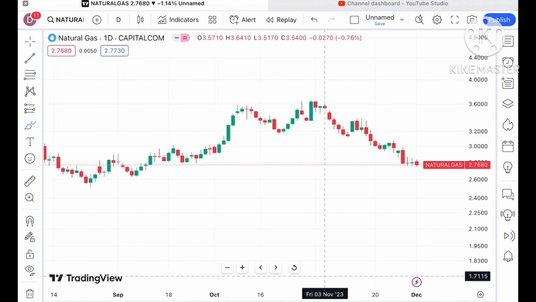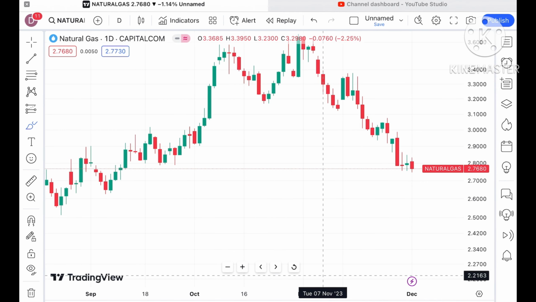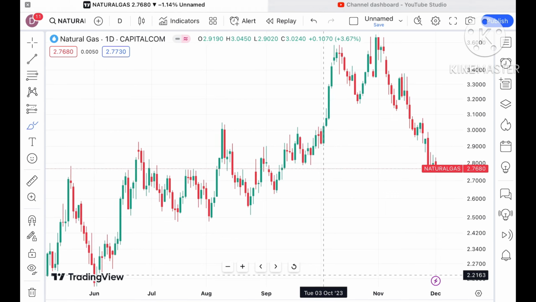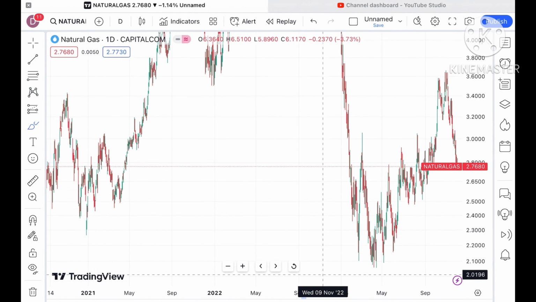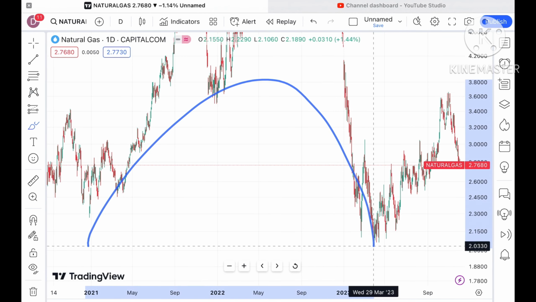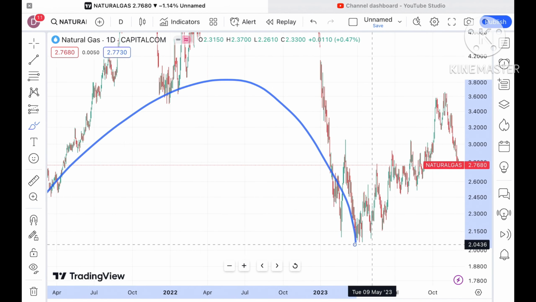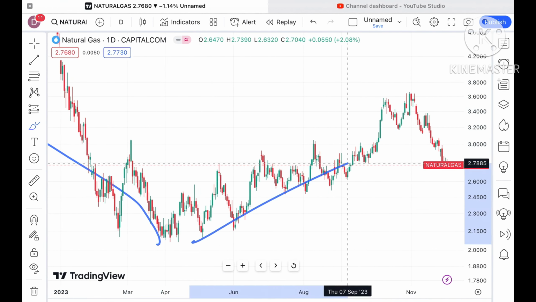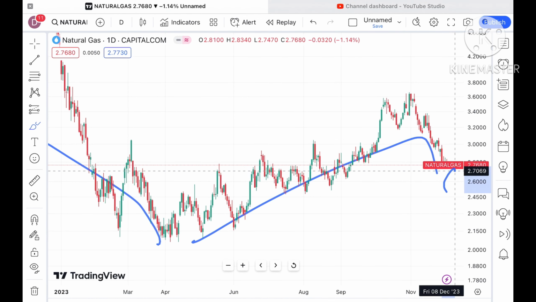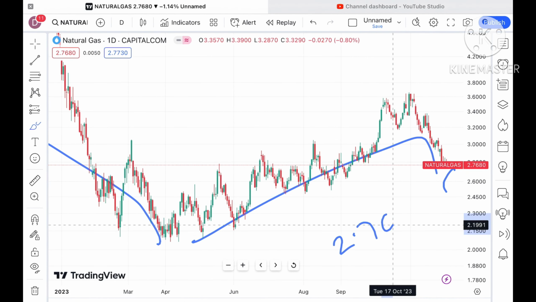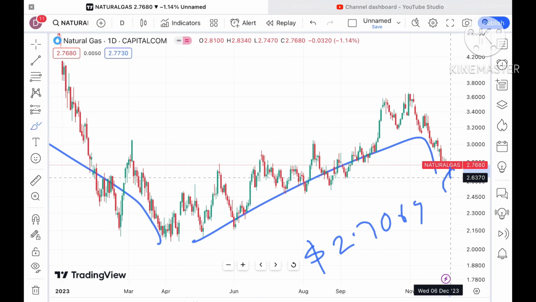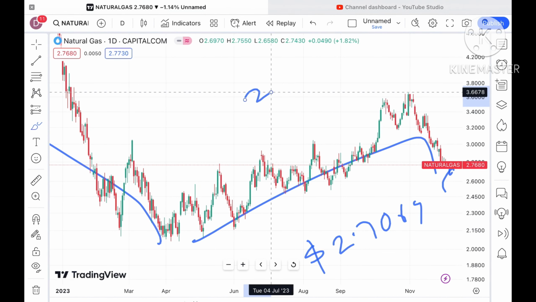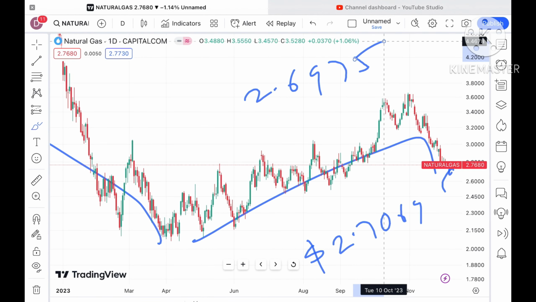Look at this particular chart. If the price doesn't sustain this level, and chances are very high it will not, it can go further down. The overall trend is downside if the price moves below a level of 2.5. If it doesn't sustain this level, we can see it move further low towards $2.7069, and if it starts falling below that level, chances of going further down towards 2.6975 are there.